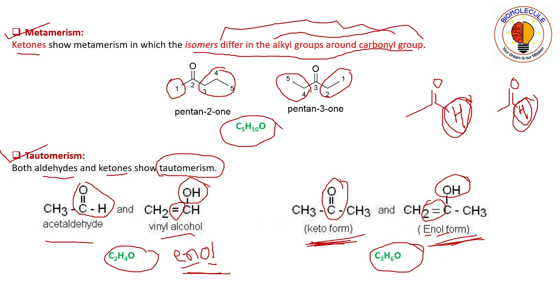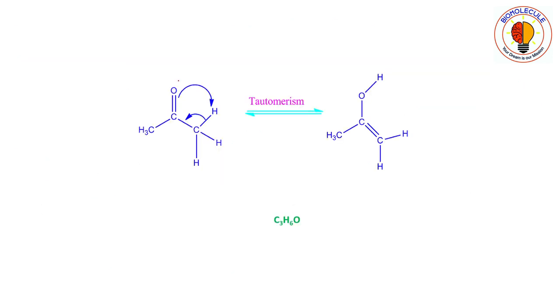So how is this one converted to this one? I will show you the mechanism of how the keto form converts to the enol form, and similarly the aldehyde will also be converted to the enol form. Here you can see that this oxygen has a lone pair of electrons.